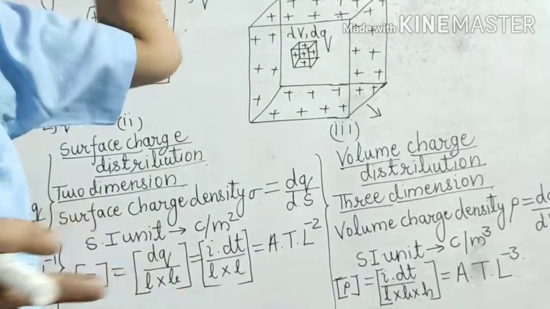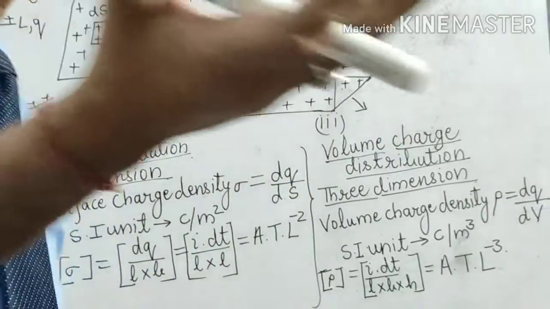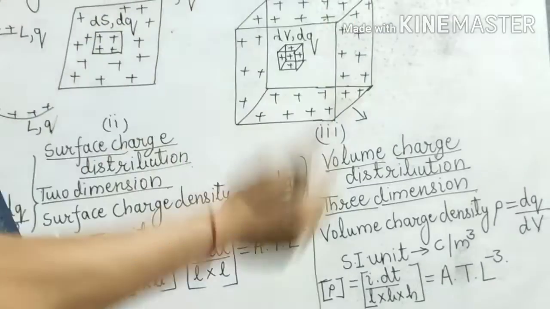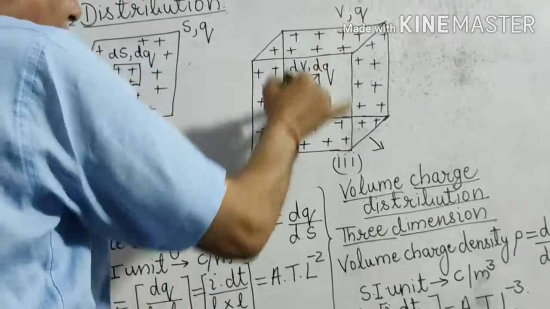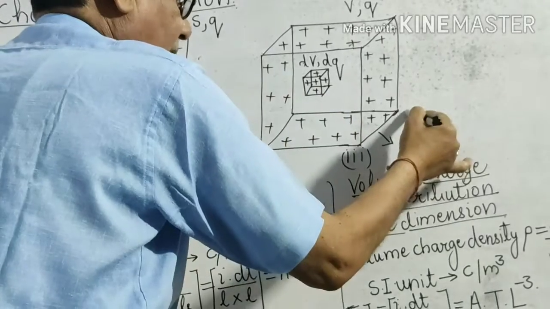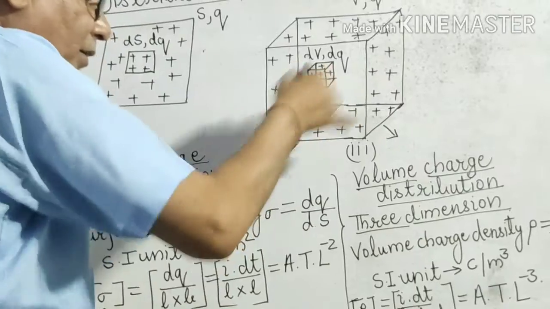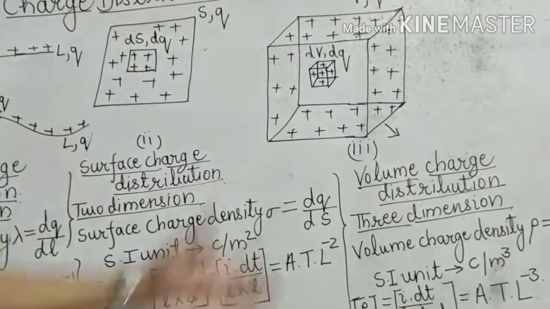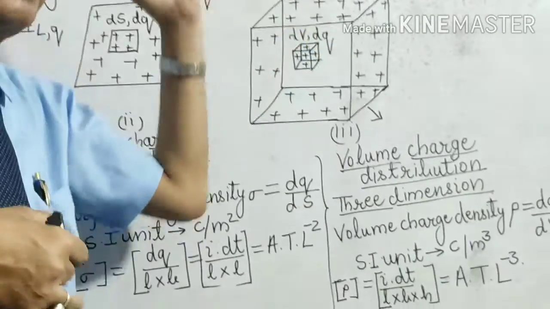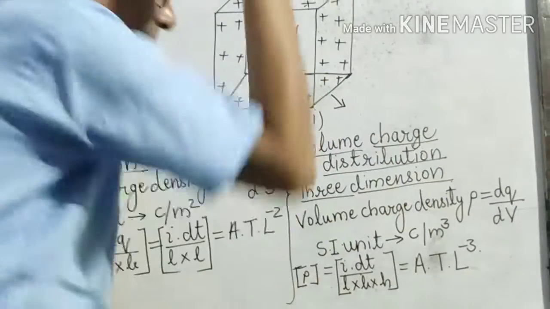It is a three-dimensional case because the volume, you know well its formula, is length into breadth into height. Here this height you can regard as y-axis, this length you can regard as x-axis, and this thing can be regarded as z-axis. So it is a three-dimensional case. So this is three-dimension charge distribution.